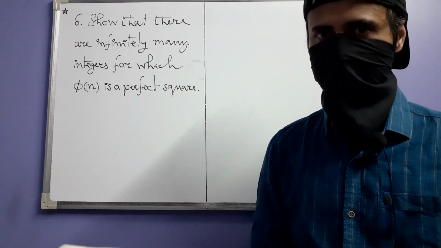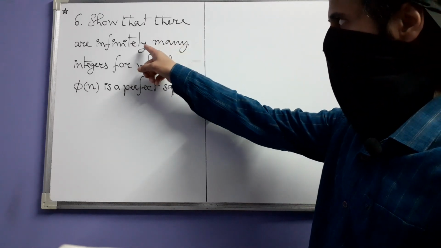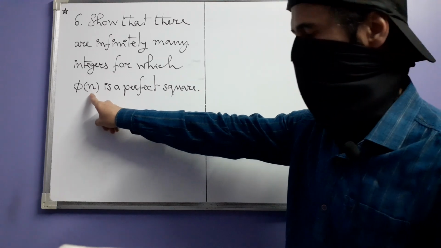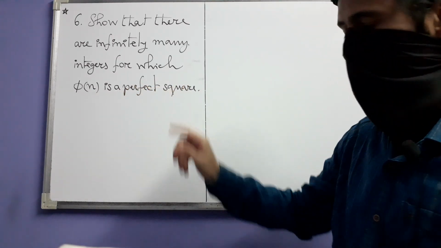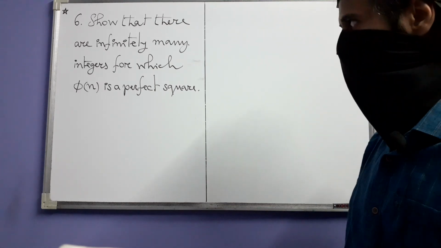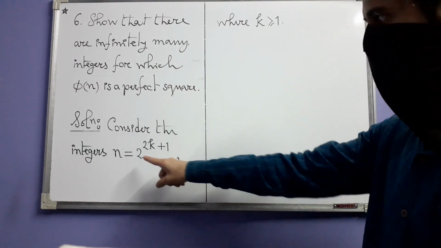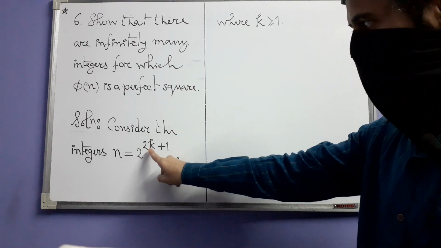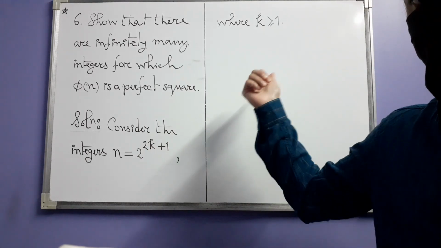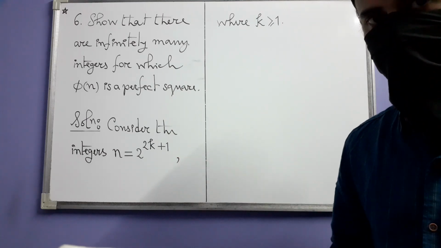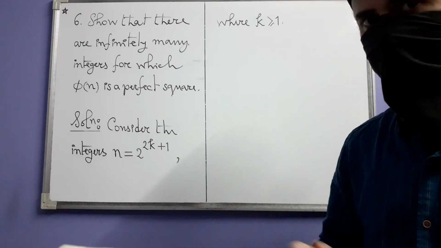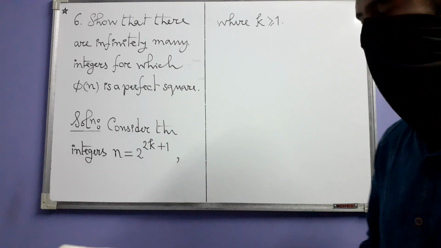Next we have number 6, where we have to show that there are infinitely many integers n, positive integers of course, for which phi of n is a perfect square. So in the solution we considered these integers n = 2 to the power 2k plus 1, where k is a positive integer. So as you change k, you get different values of n.